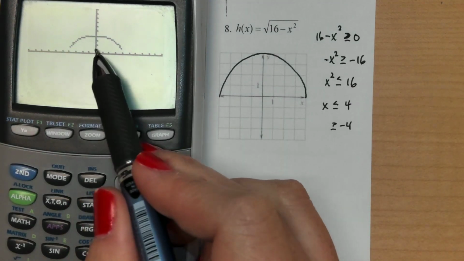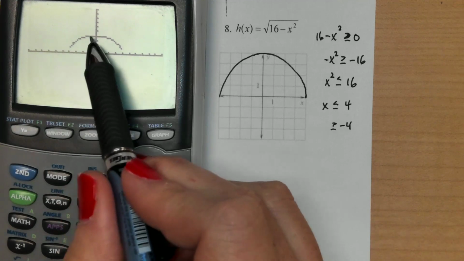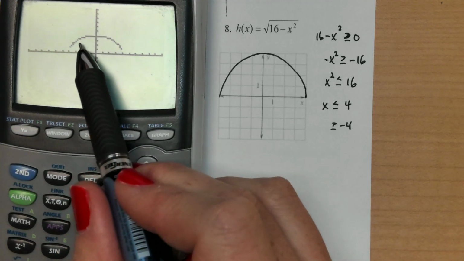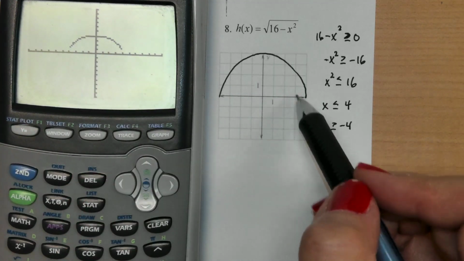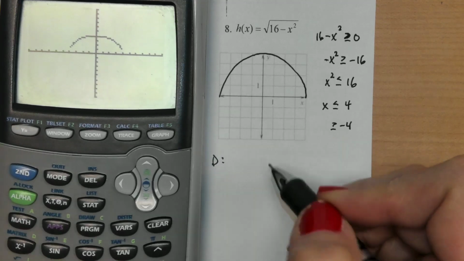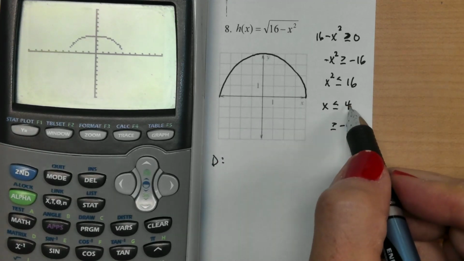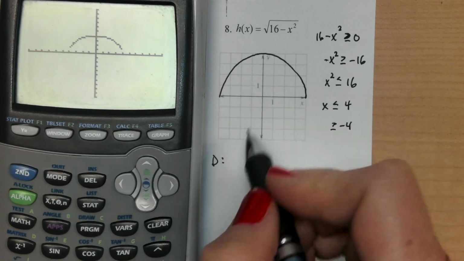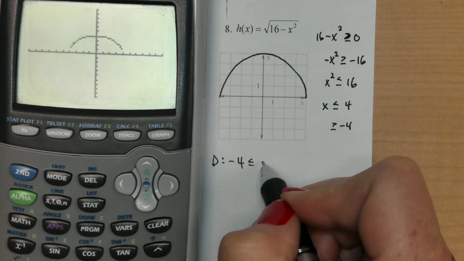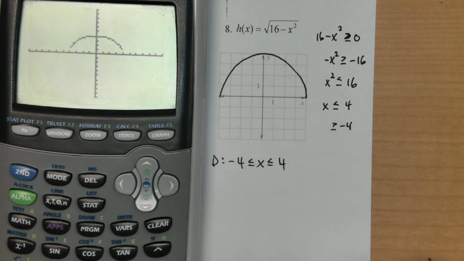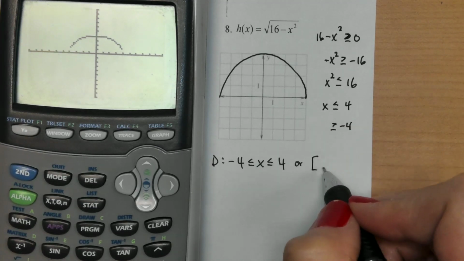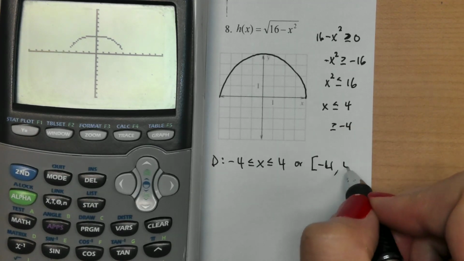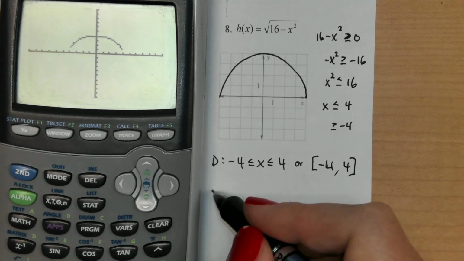Going from -4 to +4, and then if you count up, that hits at 4. It looks like it flattens out, but that's just because this is so pixelated. So our domain is going from there to there, so all of our stuff less than 4, but all of our stuff greater than -4. So anything in there. So I can say -4 to +4, or we could write it like this. Would be another way.